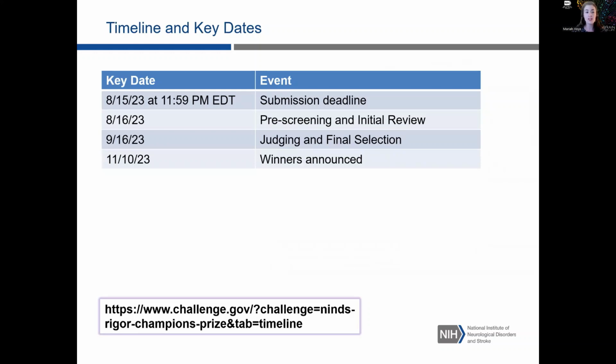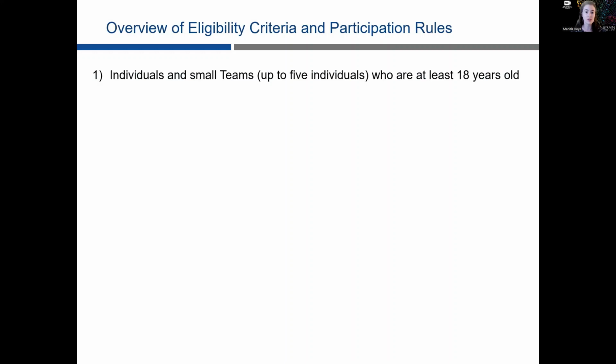So timeline and key dates, just a reminder, the submission deadline is August 15th at 11:59 p.m. Eastern Daylight Time. So if you're in a different time zone, please mark that down or make a mental note. Following the submission close, we'll enter into a pre-screening and initial review phase, and then move on to judging and final selection, with winners being announced by November 10th. I'm going to give a brief overview of the eligibility criteria and the participation rules.